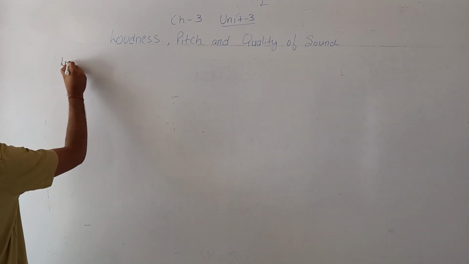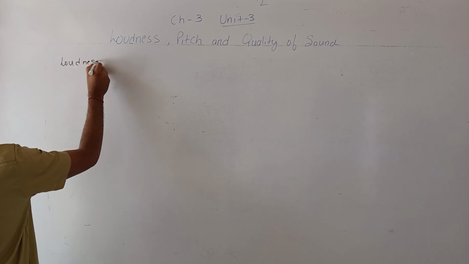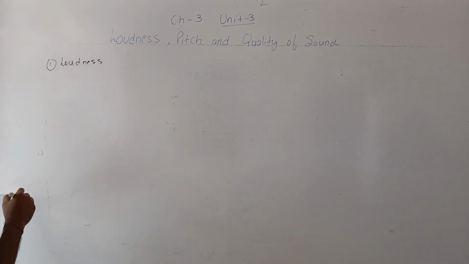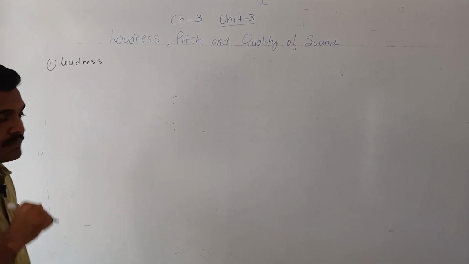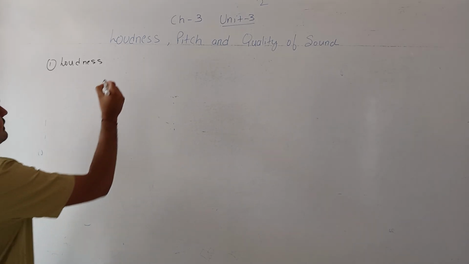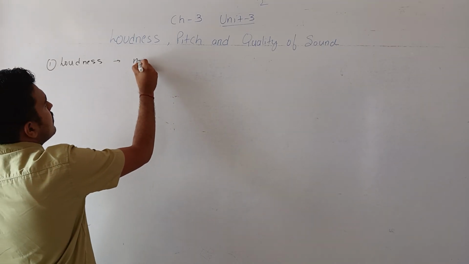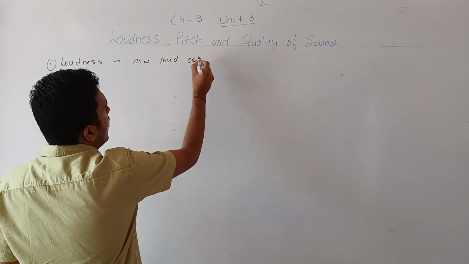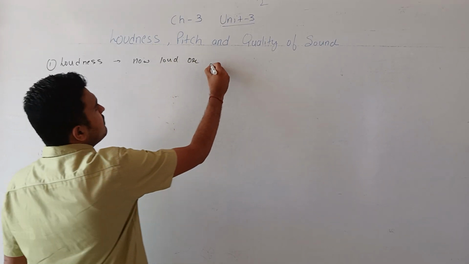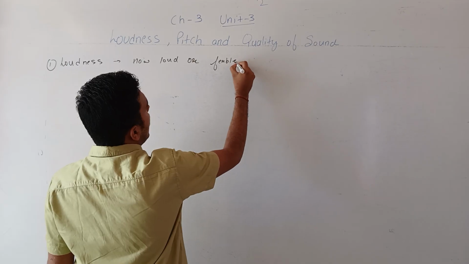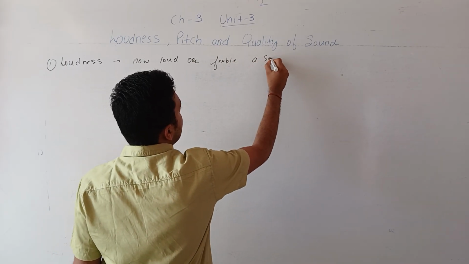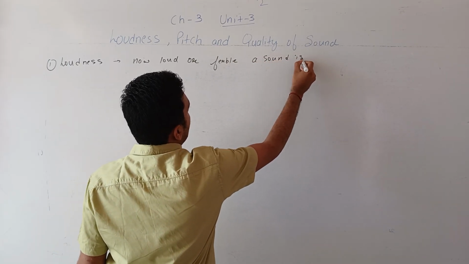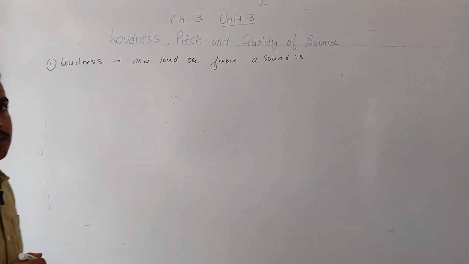So our first quantity is loudness. What is loudness? Loudness tells us how loud or feeble a sound is.